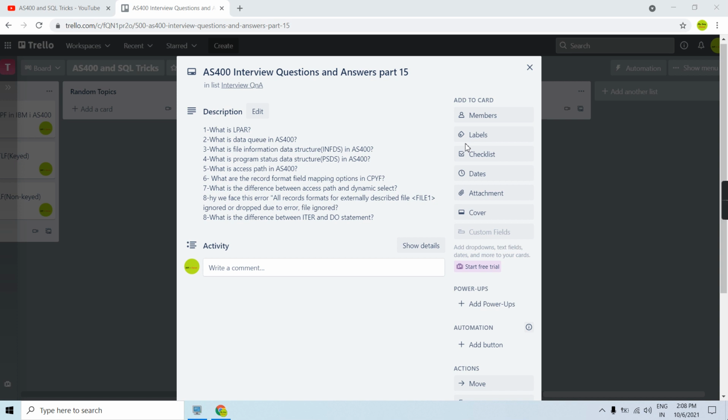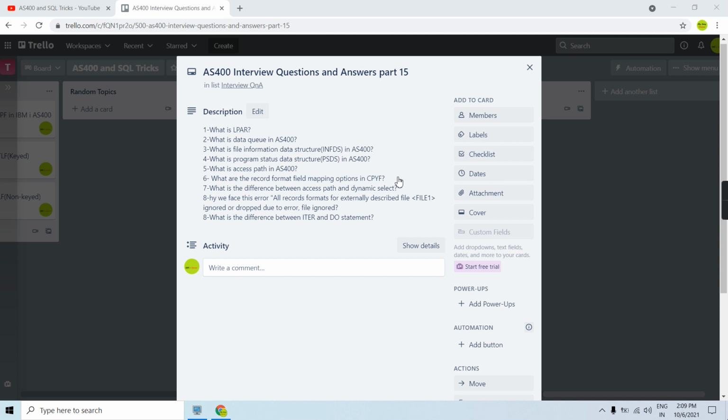Now, what are the record format field mapping options in copy file? In copy file we have several options such as *MAP, *DROP, *NOCHK, and *CVTSRC. In *MAP, let's say there are two files, the from file and the to file, and we need to copy the data from file to file.